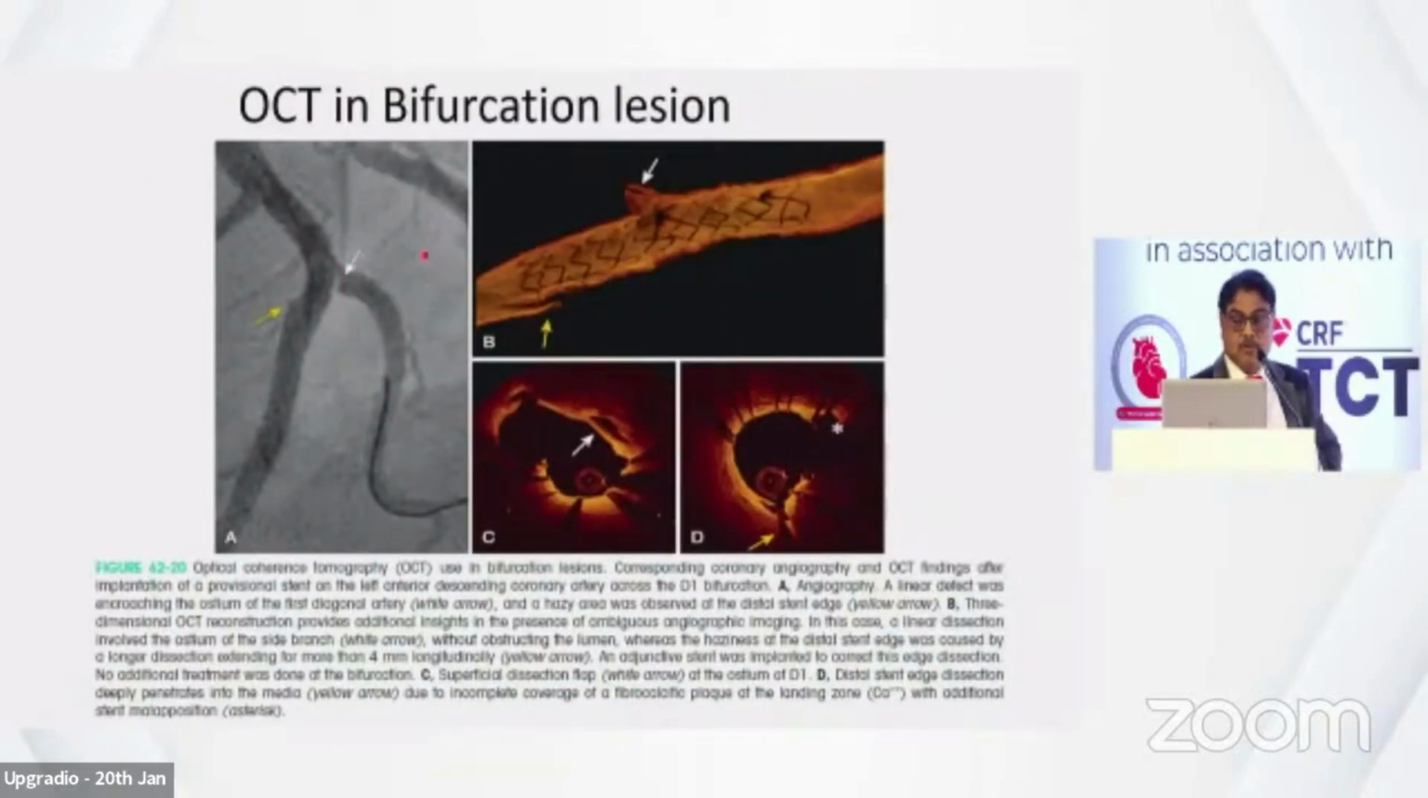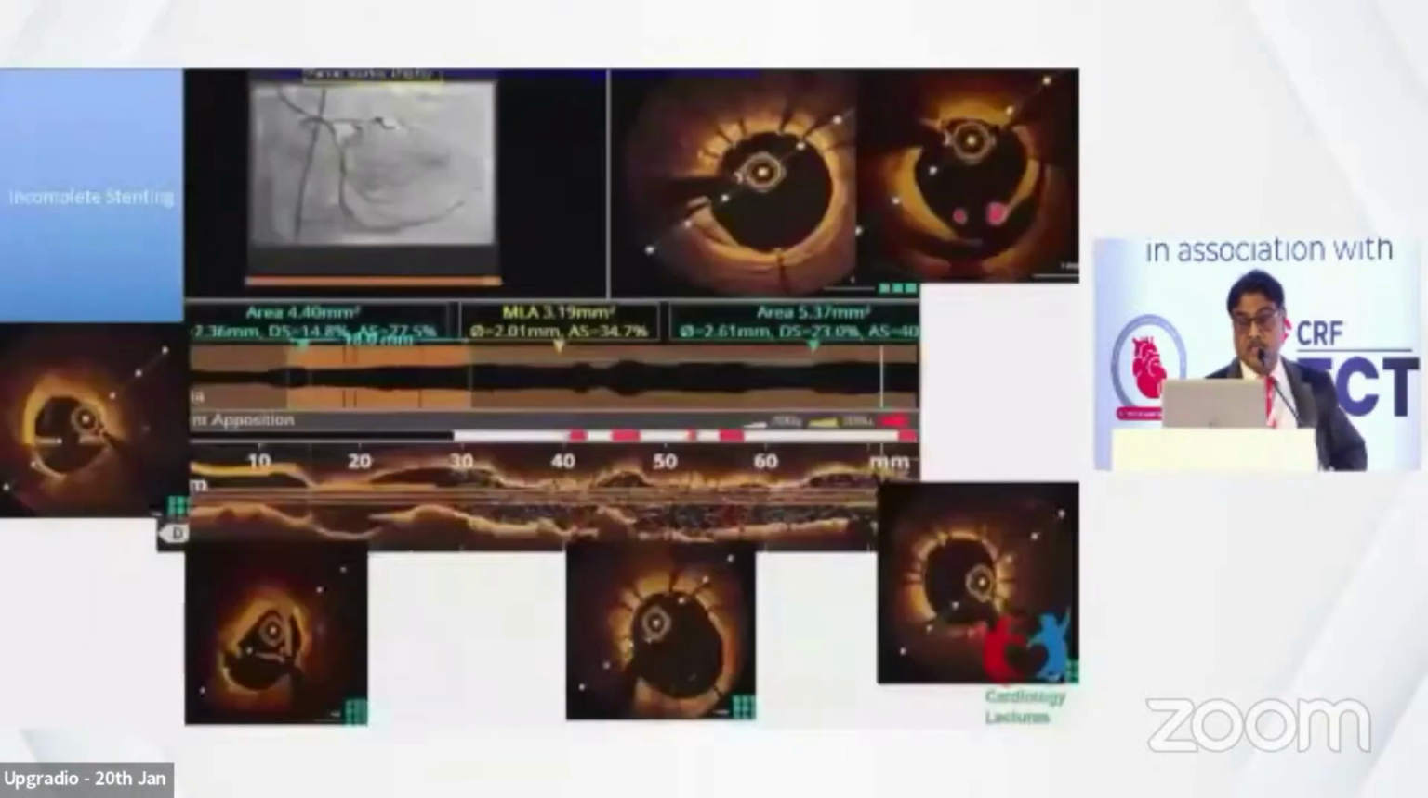This is the white arrow, 1 millimeter, not going to the media, while the yellow, here you can see, is reaching to the media, and this is 4 millimeter length. So this has to be fixed. Another stent can be left alone. So imaging can be very, very useful. This was the stenting done.